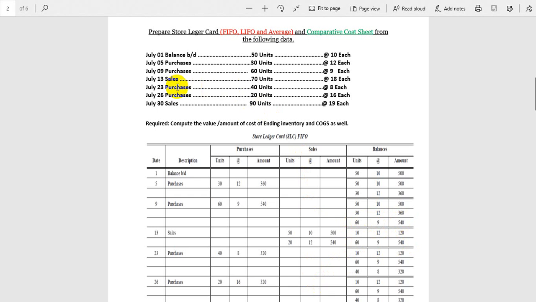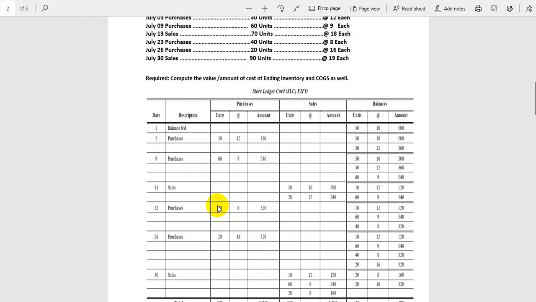Okay, purchase on 23rd July, we purchased 40 units at the rate of 8, and the total is 320. So first of all we copy the last item, the remaining item, 10 at 12 is 120, and then 60 multiplied by 9, 540, and whatever we just purchased we will keep it here. So now again we have three levels of inventory. This is the oldest one, this is the newer one, and this is the newest one.